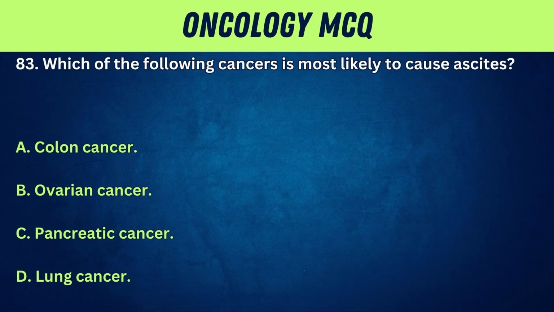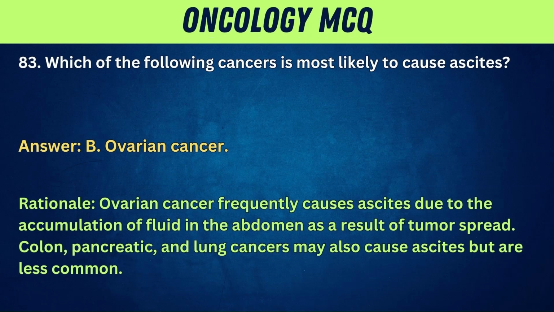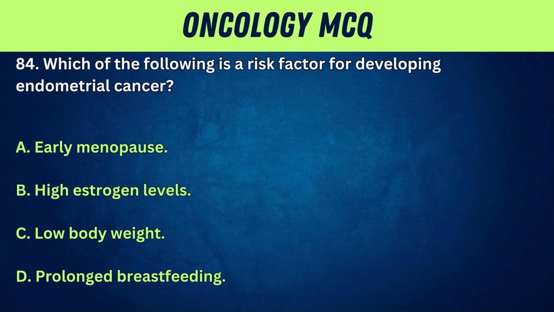83. Which of the following cancers is most likely to cause ascites? A. Colon cancer. B. Ovarian cancer. C. Pancreatic cancer. D. Lung cancer. Answer: B. Ovarian cancer. Rationale: ovarian cancer frequently causes ascites due to the accumulation of fluid in the abdomen as a result of tumor spread. Colon, pancreatic, and lung cancers may also cause ascites, but are less common.